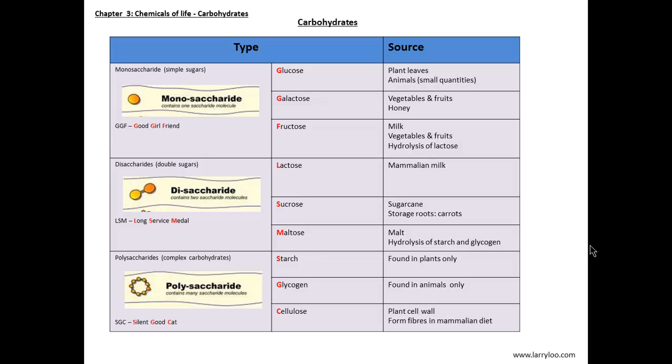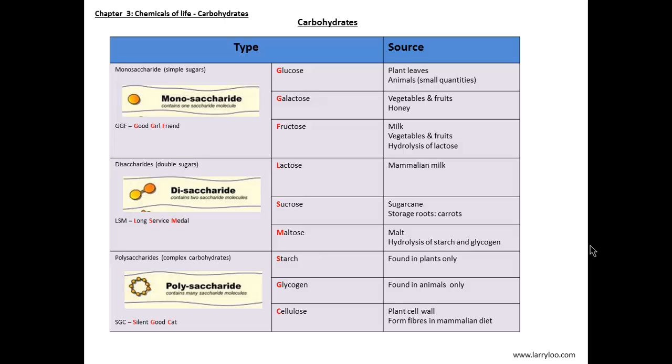Carbohydrates are divided into three kinds: monosaccharides, disaccharides, and polysaccharides. Monosaccharides contain only one saccharide molecule and are mainly divided into glucose, which is present in plant leaves and in animals in small quantities; galactose, which is found in vegetables, fruits, and honey; and lastly, fructose, which is present in milk, vegetables, and fruits. In order to enhance your memory, you can use the mnemonic as shown: good girlfriend. Think of a good girlfriend who will feed you the monosaccharides, glucose, galactose, and fructose.